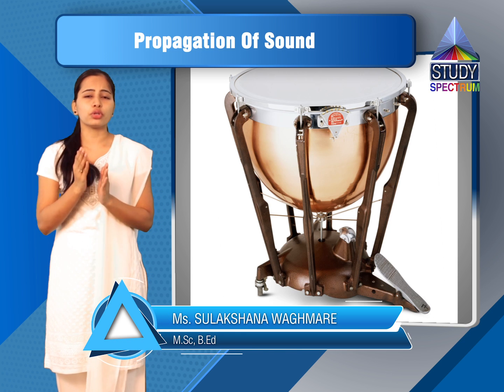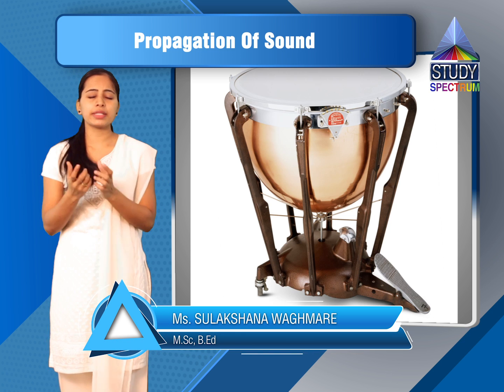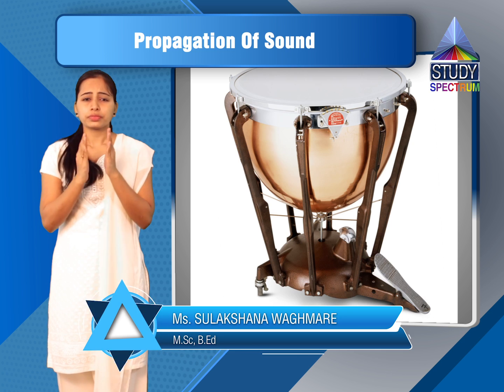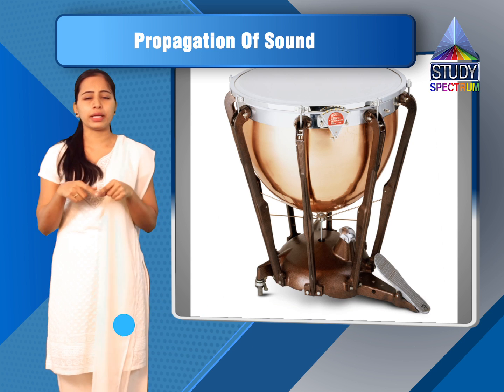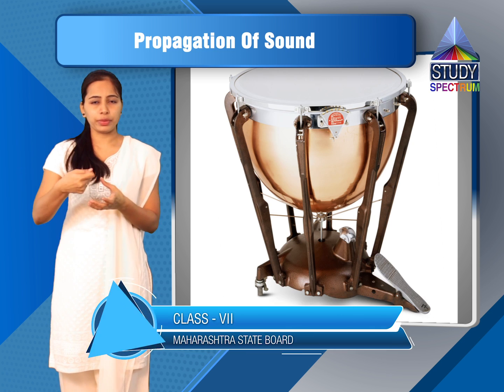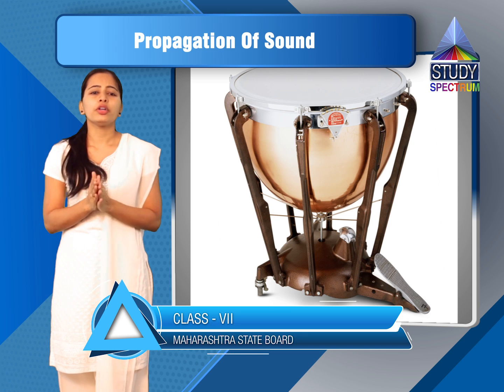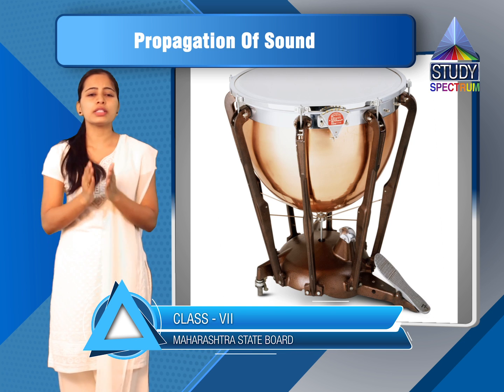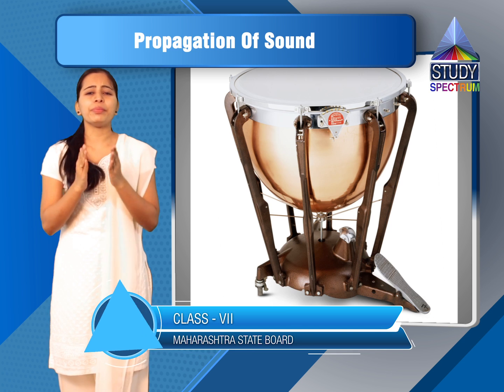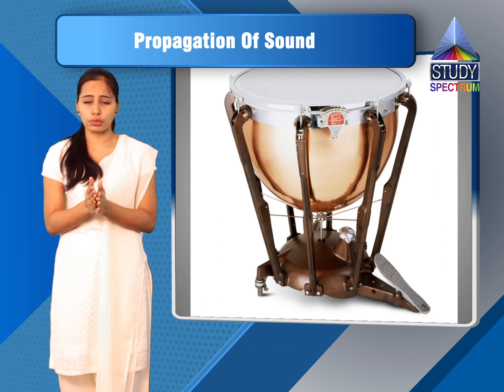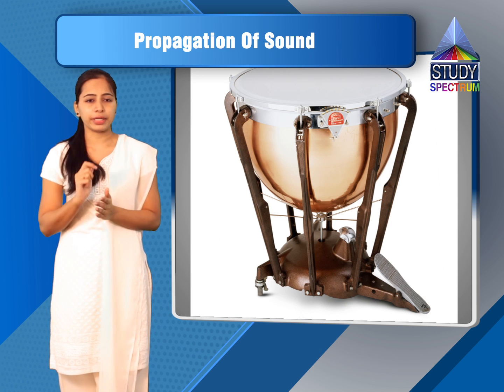Then the third fill up is, in drums dash vibrates to produce sound. This is also given in the textbook, the same sentence. As you know, drums have a membrane. If we strike that membrane, we can hear the sound. So here your answer is membrane. The full sentence is, in drums membrane vibrates to produce sound. You will underline the answer membrane.